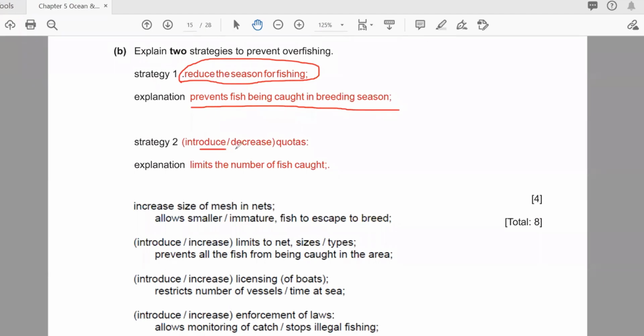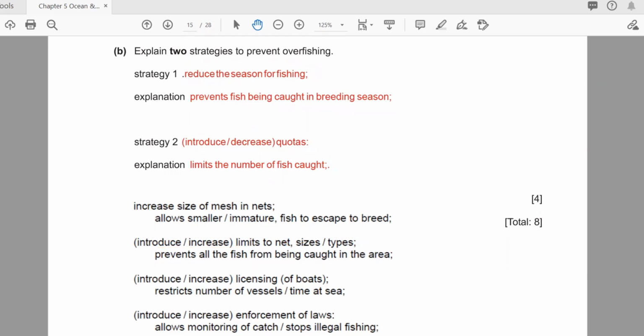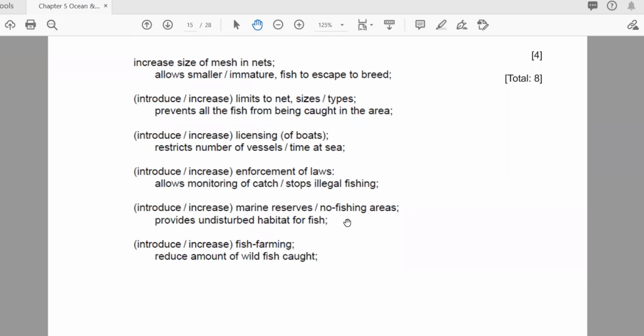Number two, introduce or increase quotas, which limits the number of fish caught. Another thing is to increase the mesh size, which allows smaller fish to escape, or introduce a limit on net size, to prevent all the fish being caught in the sea. So all these are answers. You can write any two, but all these are acceptable.